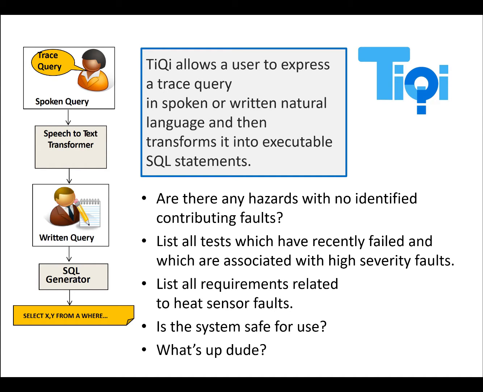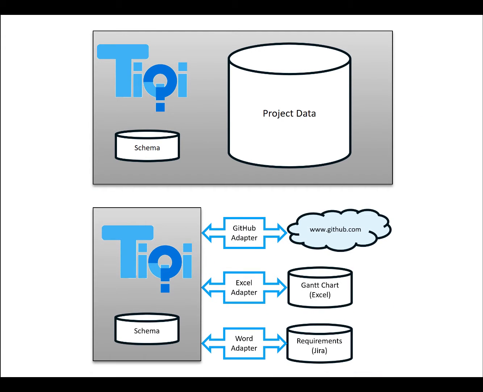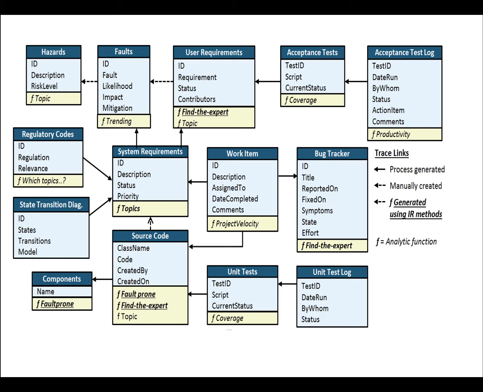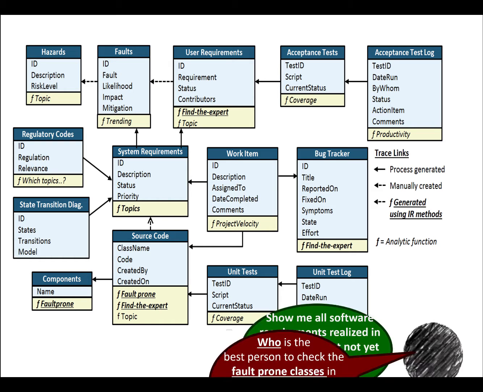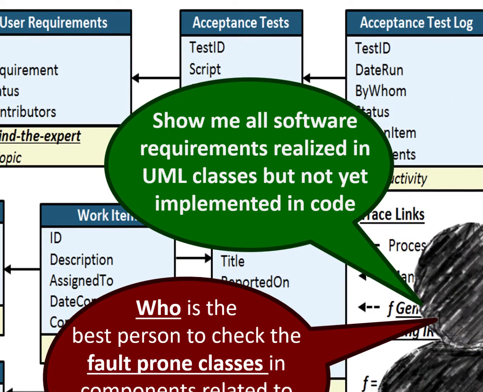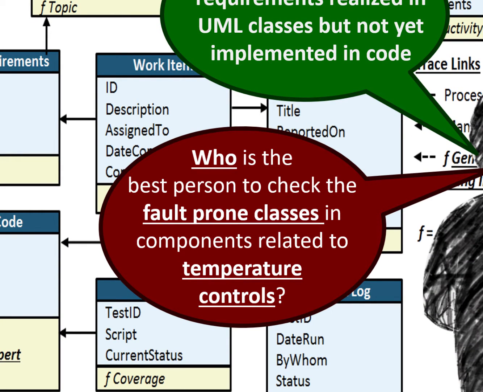TiQi first retrieves the data either from a centralized database or from the natural repositories in which it resides. It displays the available artifacts and attributes, as well as software analytic functions that are available for queries. People can query against the raw data, for example, Show me all software requirements realized in UML classes. They can also include analytic functions in their query. For example, Who is the best person to check the fault-prone classes and components related to temperature controls?